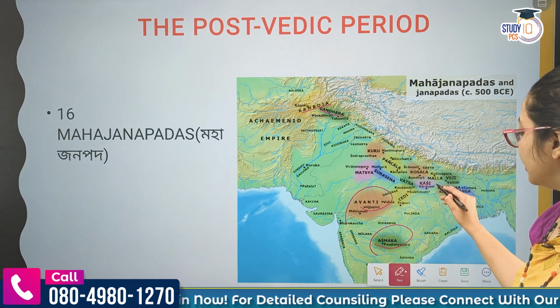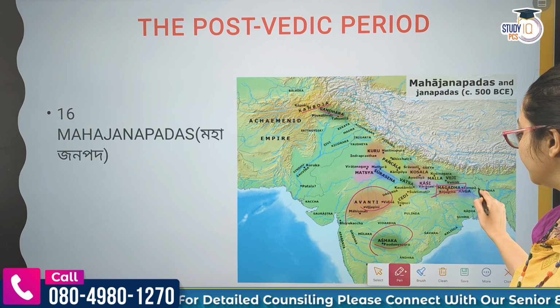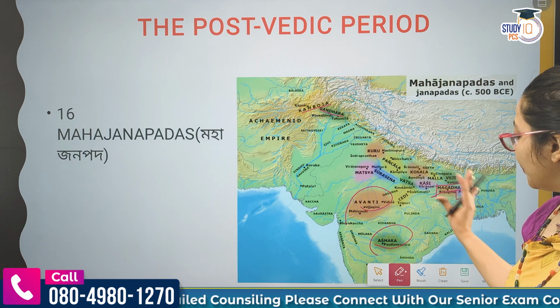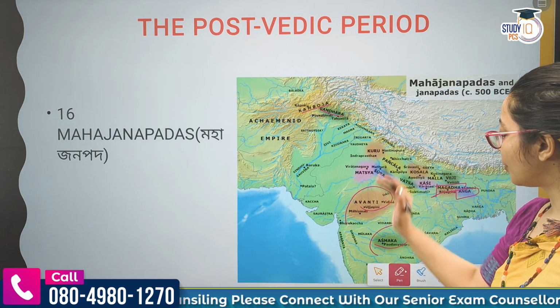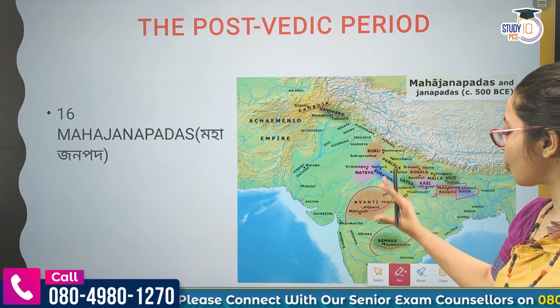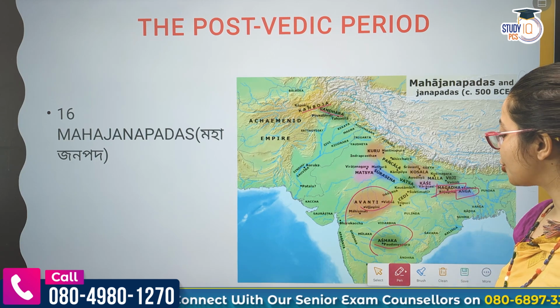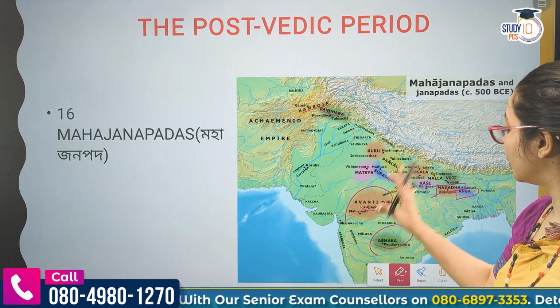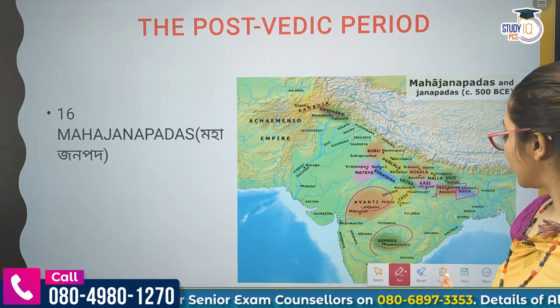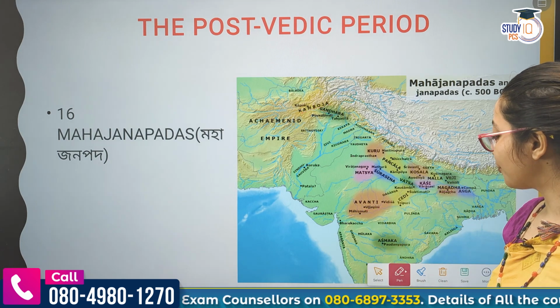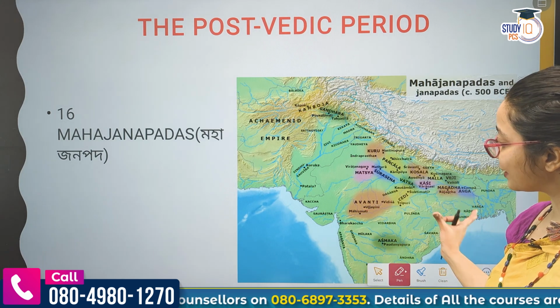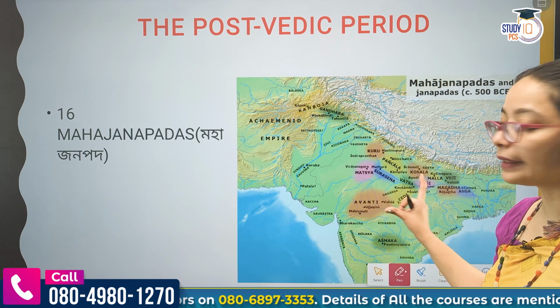And in Bengal you have Magadh and Anga. Then you go this side, and you have Kurus, Panchala, Matsya, Surasena, Vatsa, Koshala, Chedi, Kashi, Malla. So all these are the parts of the 16 Mahajanapadas. So try to understand the territory and geography.